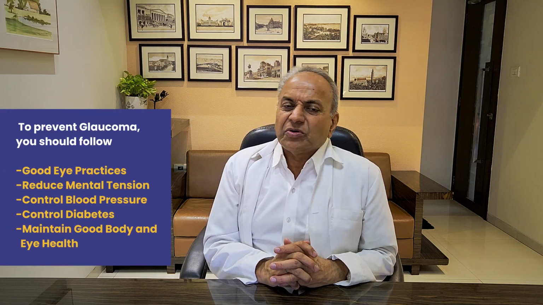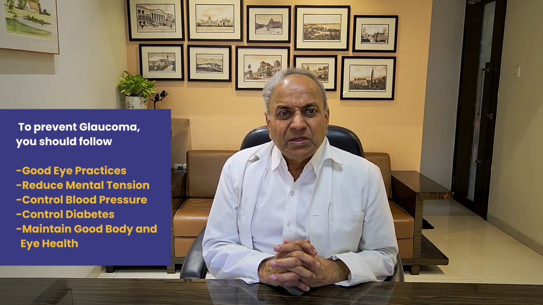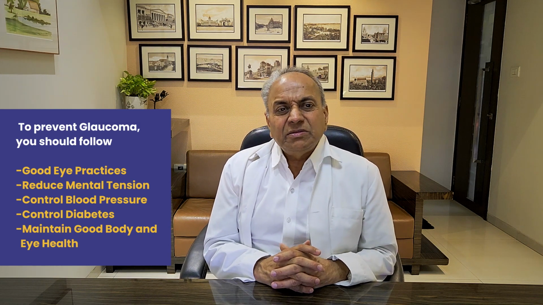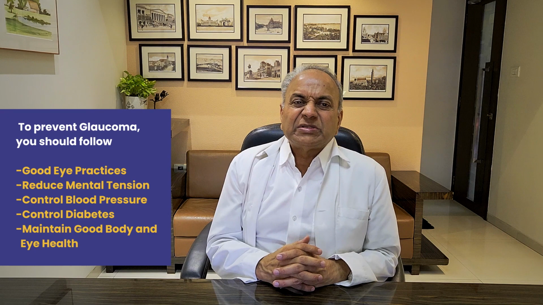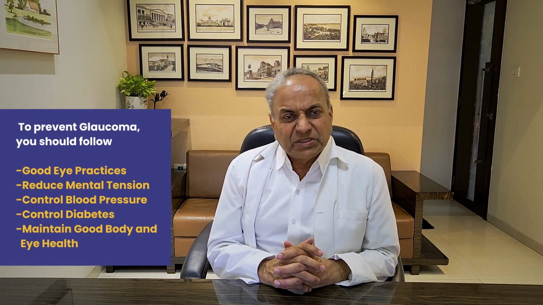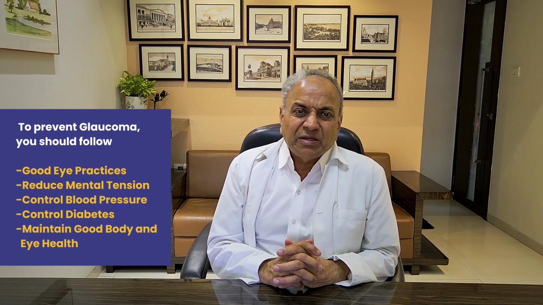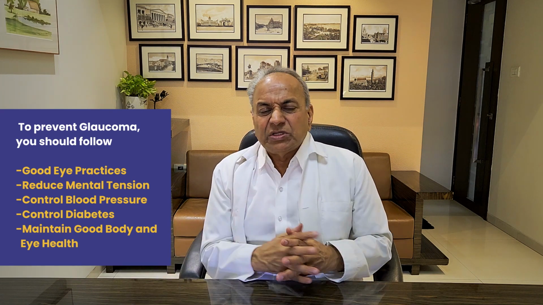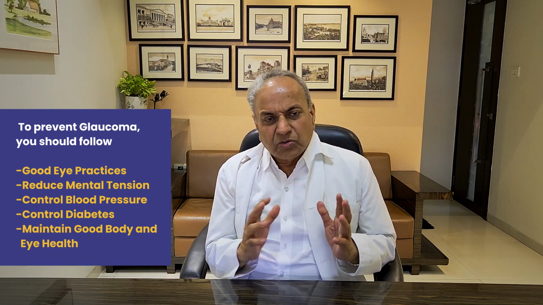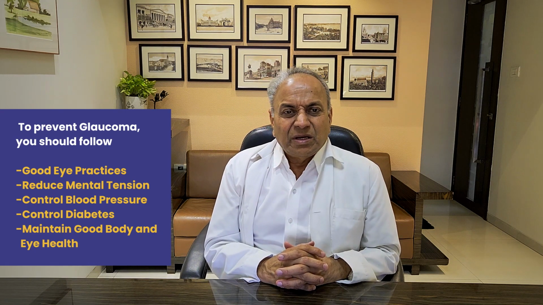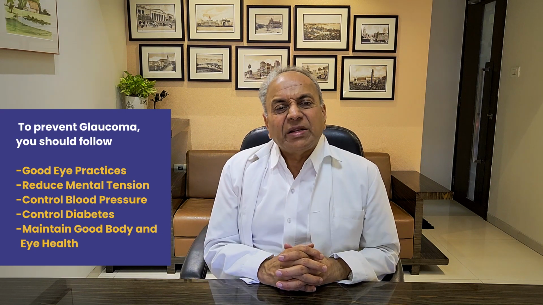What is the prevention of this disease? Prevention is following the good habits for the eyes and reducing mental tension. If any blood pressure problem is there, control the blood pressure with medication. If diabetes is there, diabetic retinopathy can lead to this problem afterwards, so control the diabetes. The best way is maintaining good body and eye health, which can be done in the Sanjeevan for Perfect Eyesight movement.